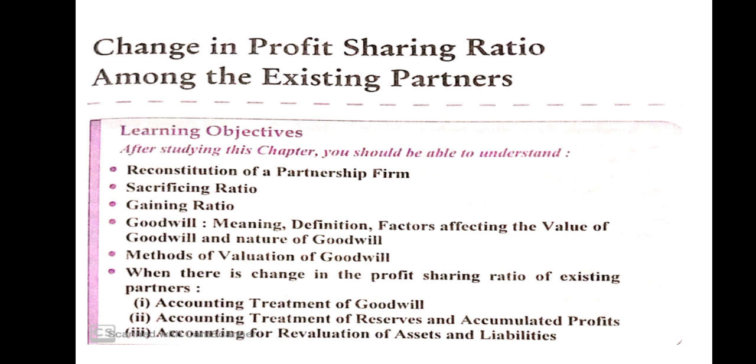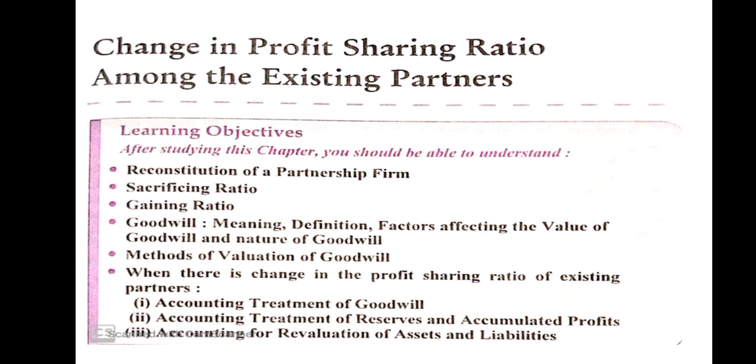Old partners' capital accounts debit to goodwill account. Suppose A, B, C are partners and goodwill already appears in the books at 10,000 or 20,000. So the entry at the time of change in profit ratio will be A debit, B debit, C debit to goodwill account. Second treatment of goodwill: when the goodwill account is not open, in that condition the entry for goodwill will be gaining partners' capital account debit to sacrificing partners' capital account. I think that is clear.